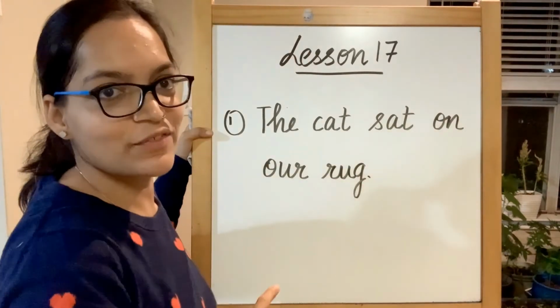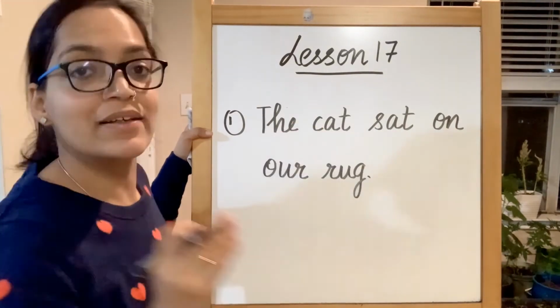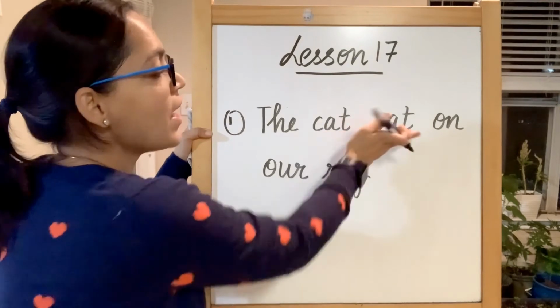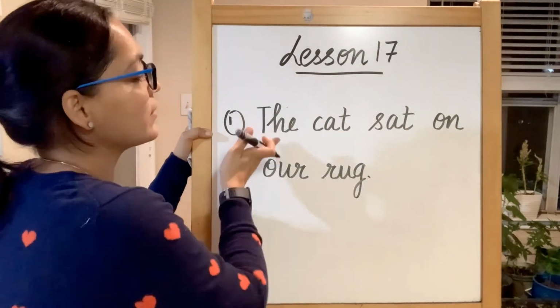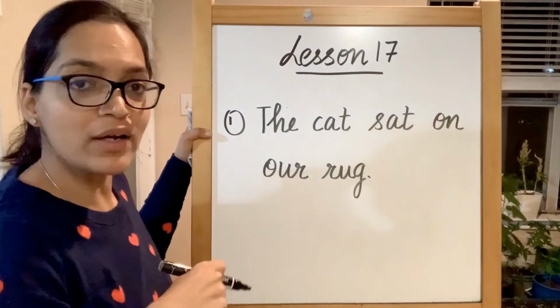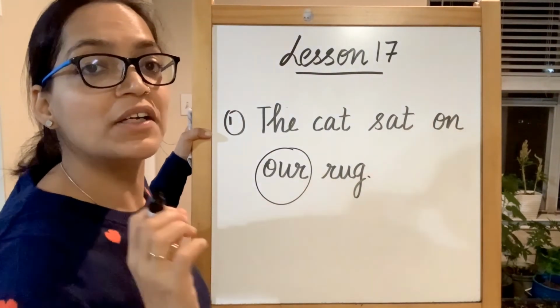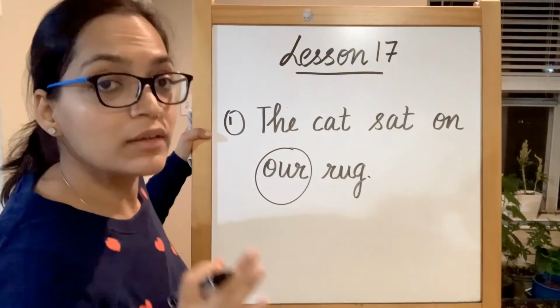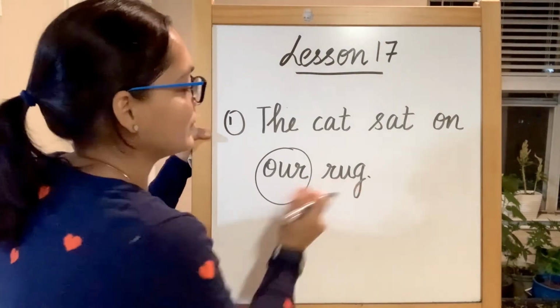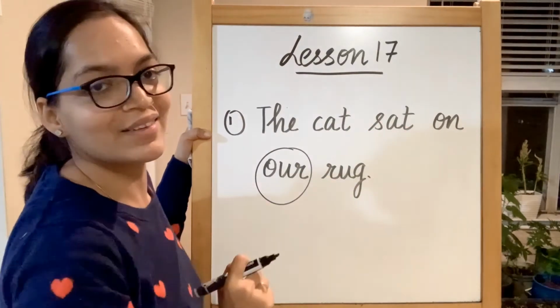The first sentence that we have is: the cat sat on our rug. The word our is our sight word. At, cat, sat. The cat sat on our sight word for today, rug, R, U, and G, rug. The cat sat on our rug.